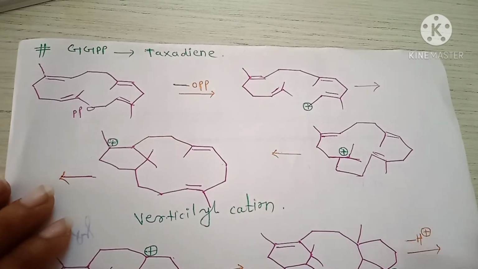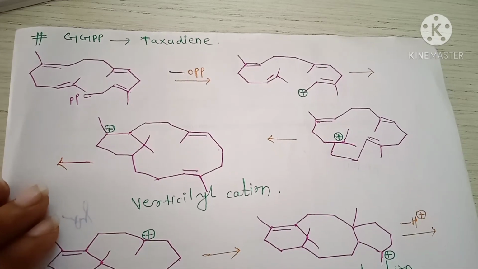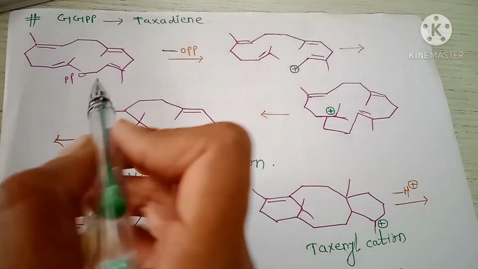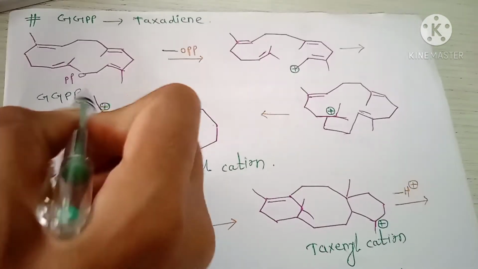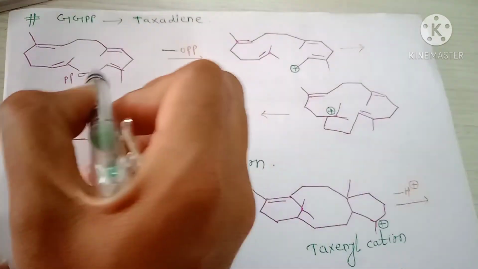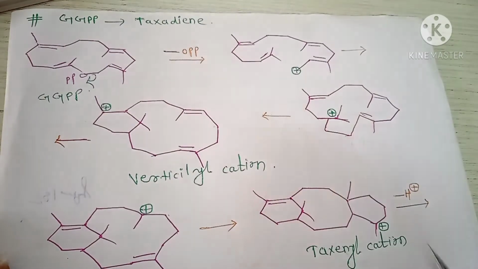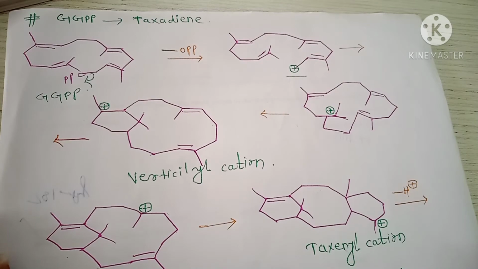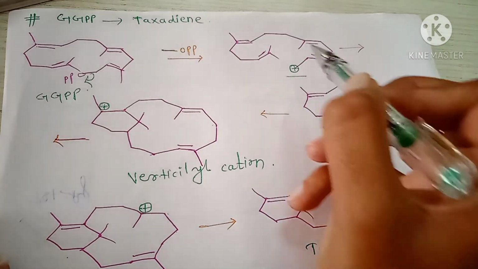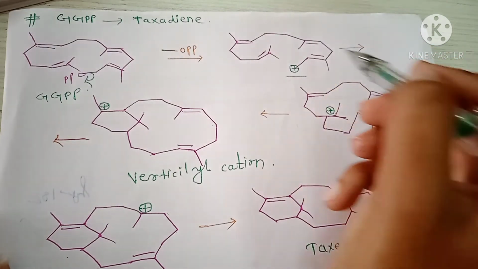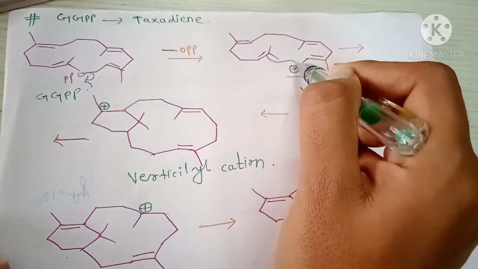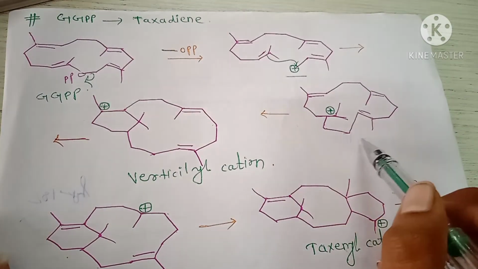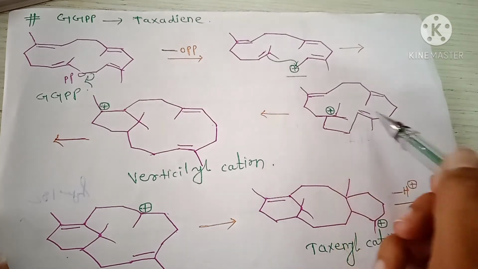Next is the synthesis of taxadiene from GGPP. Now first draw the structure of GGPP. Okay, step first is the loss of OPP and the formation of an allylic carbocation. Next step, this pi bond attacks here and stabilizes the carbocation and the formation of this structure, and here positive charge.